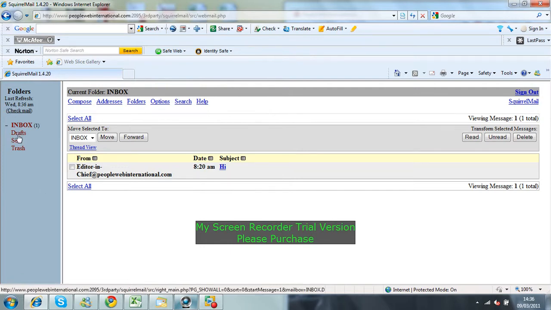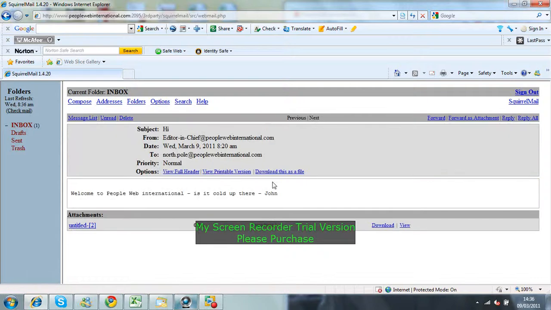You've got an inbox, sent, you can compose to create your own email, and here we have a received one. I'm going to select the subject where the message is hi, click on this, and the email opens up.